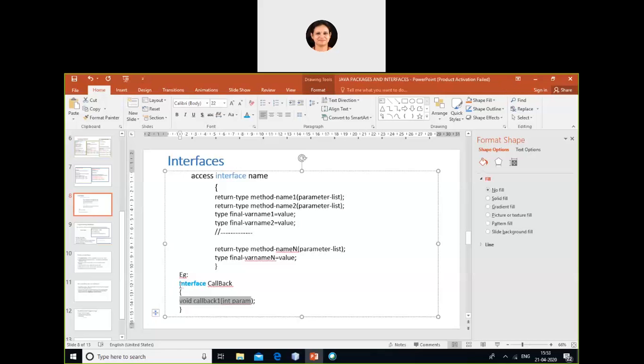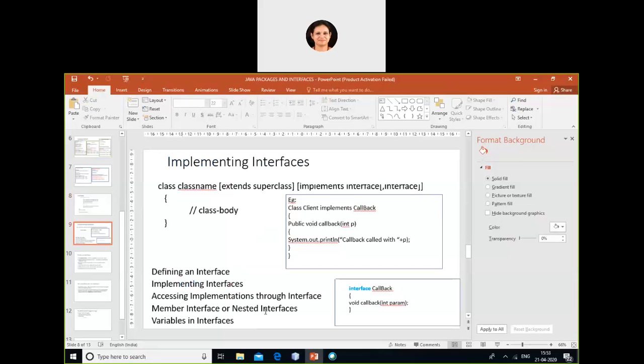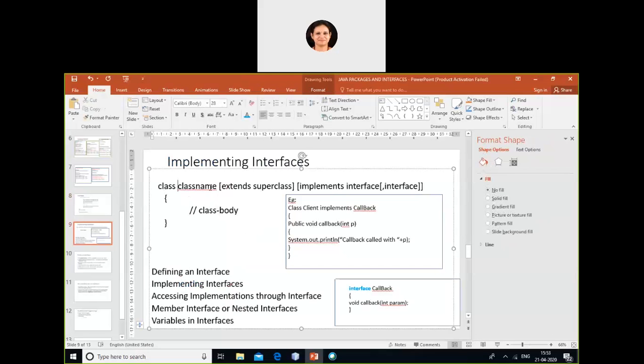So I have given you a simple example of an interface over here. Now we'll see how we are going to implement the interface. I will write the keyword class followed by the class name. If you are extending a super class, that is when you have inheritance, we use this portion. Now for an interface, we have to use the implements keyword. The implements keyword is used to use interfaces. So implements interface1, interface2, many interfaces you can specify.